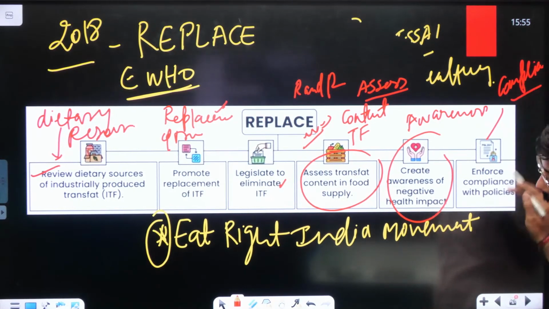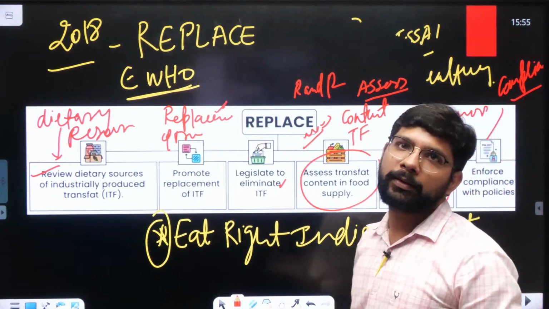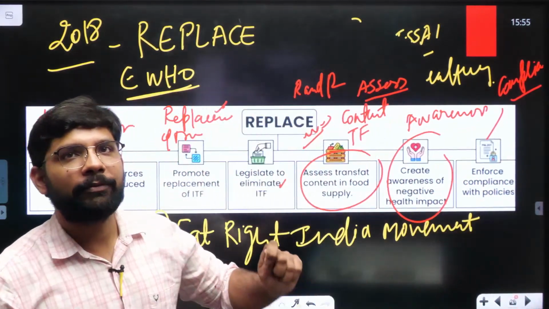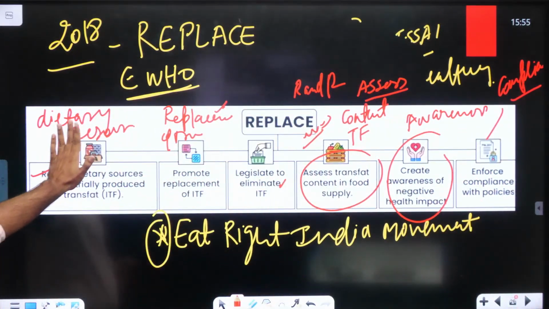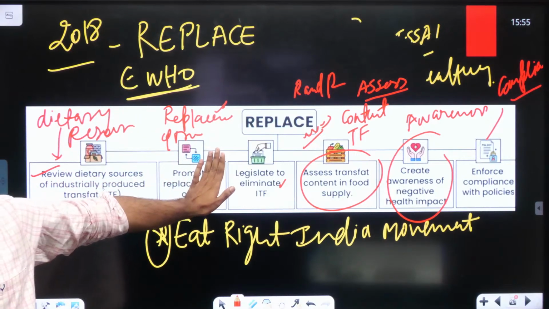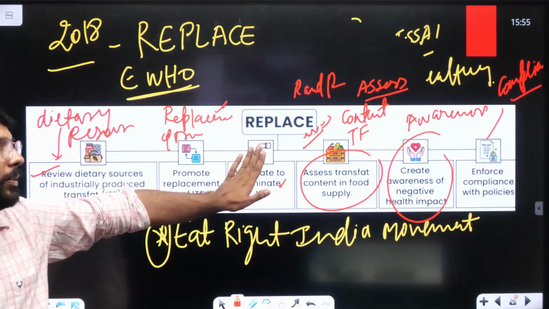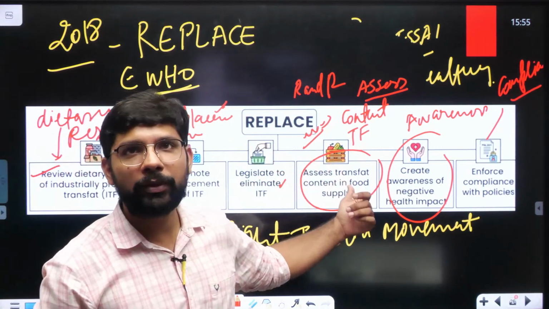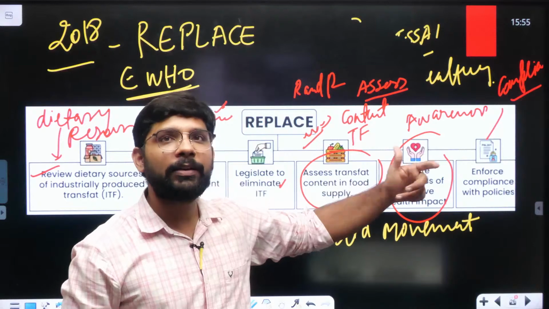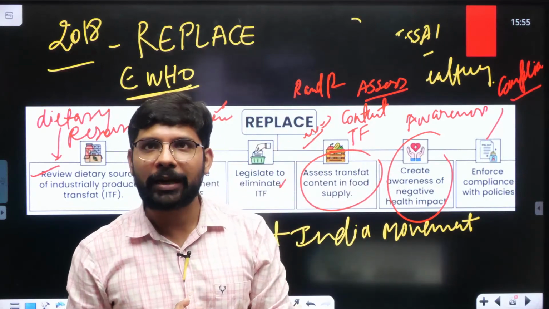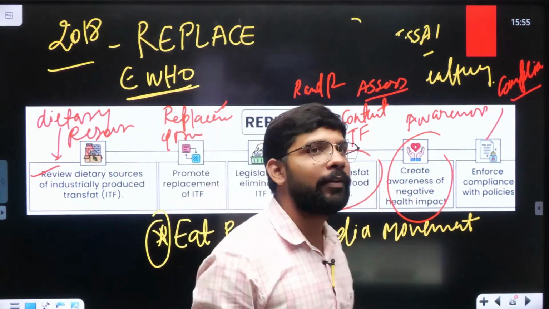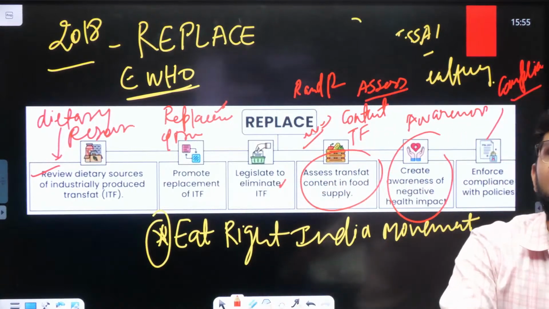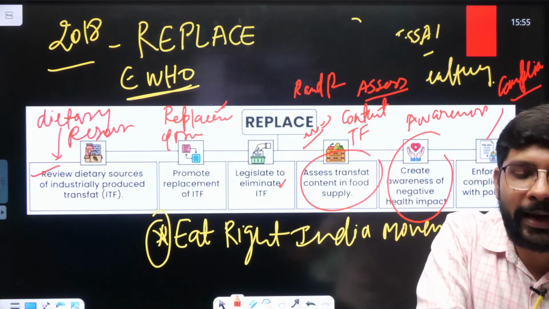Enforce the compliance means, as we generally discuss, where the product came from, what the source of the product in the industry is, how we can replace that product, then how legislation can be formed to eliminate it, then assessment of the content in the food, then we need to make people aware about trans fat, and then finally enforce compliance with the policy.